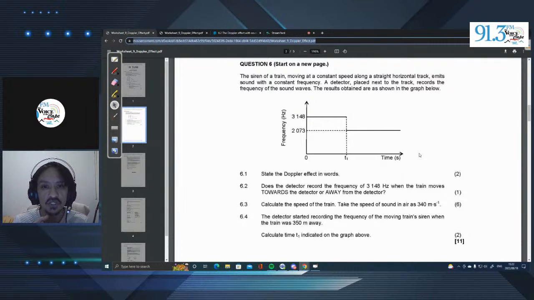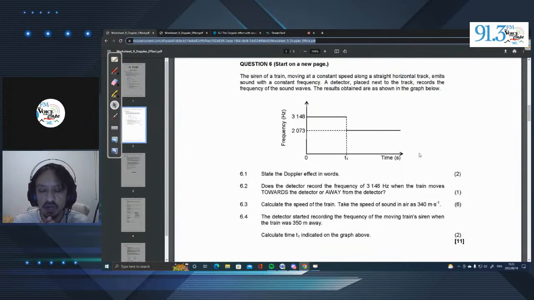In the previous question, the listener was moving and the source was standing still. But in this question, the source is moving and the listener is standing still. So, if we look at our table over here, we are given two variables.